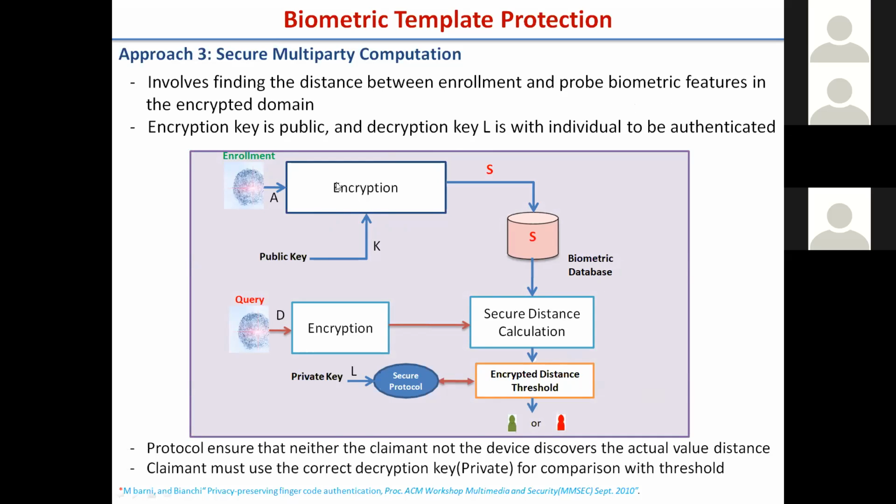Here we have the template. The template feature is extracted, we encrypt it, and store the encrypted data as a template. Then a query comes, it is encrypted, and we get the distance. We compare the encrypted query with the encrypted database, and get the output. There is a secure private key here, and this is public key encryption. We get the decision, and based on the threshold we decide whether to accept or reject.